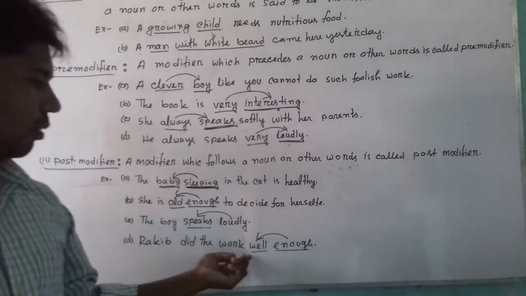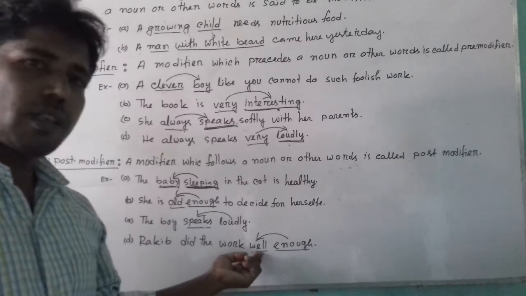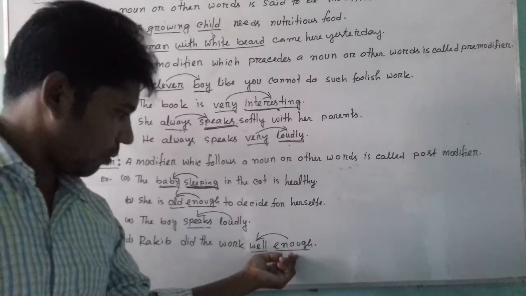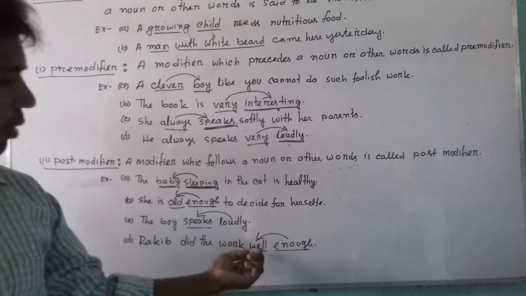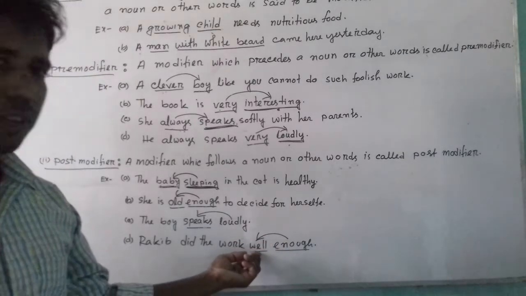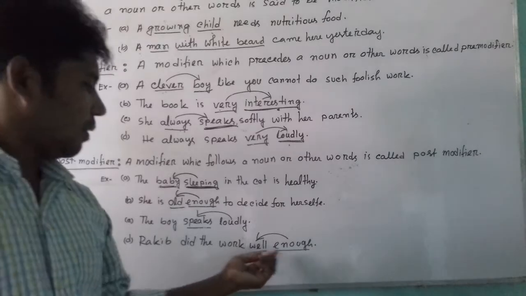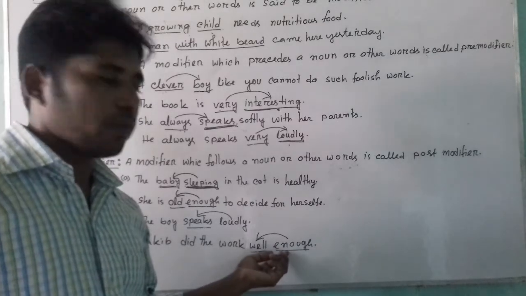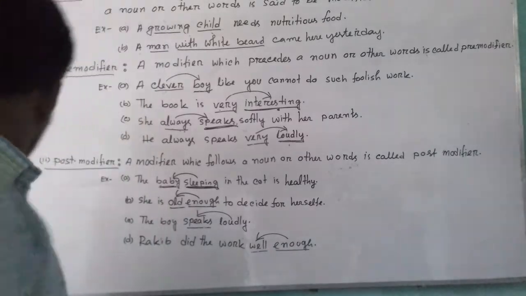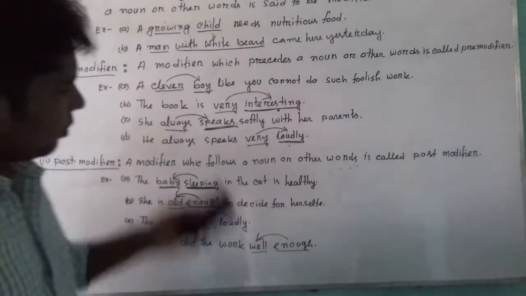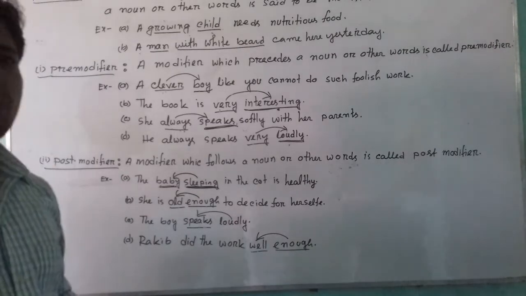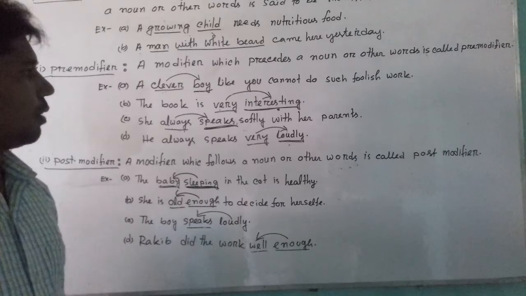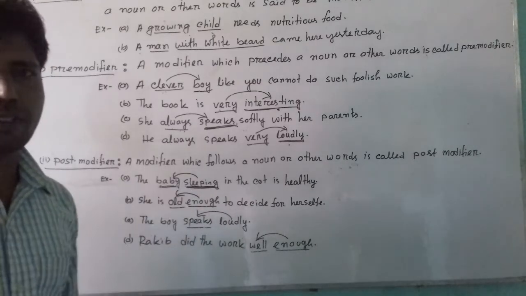Rakib did the work well enough. Here well is an adverb, enough is also an adverb, and as enough is modifying the word adverb, according to the name of parts of speech, we can say that this is adverb post modifier. Now we can see that according to the name of parts of speech, modifier has been divided into 4 types.